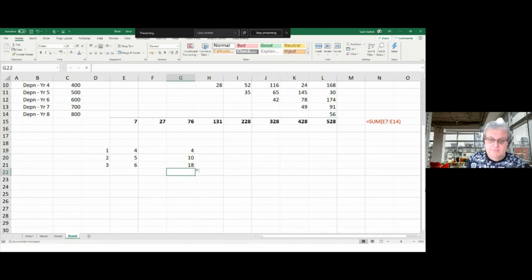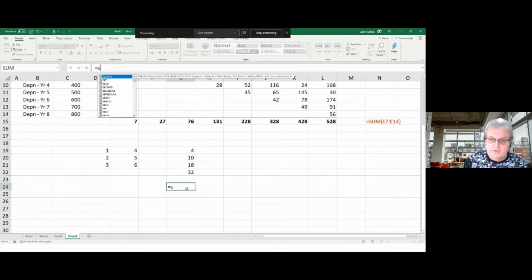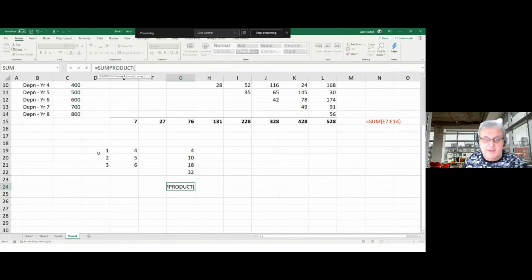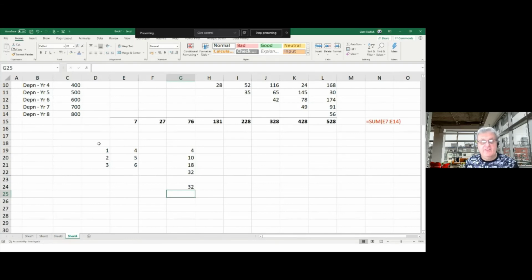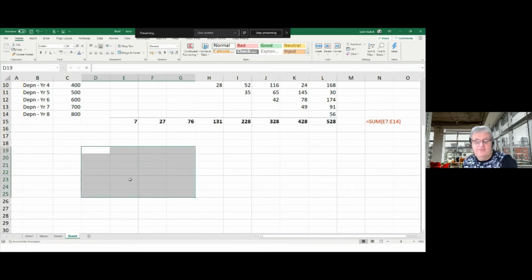If I sum them, that gives me 32. Or I could have just done equals sum product, open brackets, that, comma, that. Or, because it would work with different operators, just to make it clear we want to multiply them, I'll put a times. It gives me the same thing. And that's the idea I'm going to use here with that offset function.